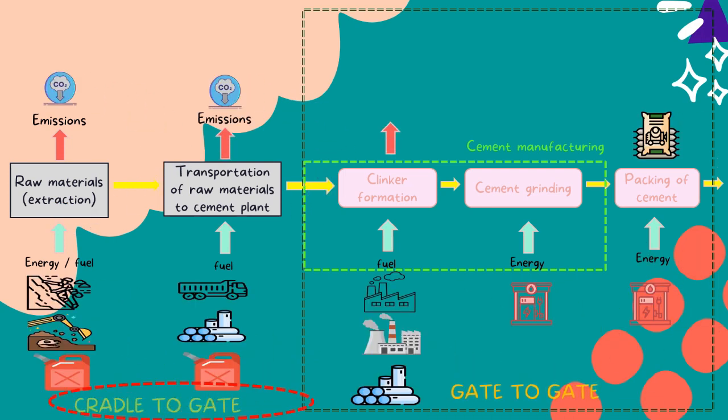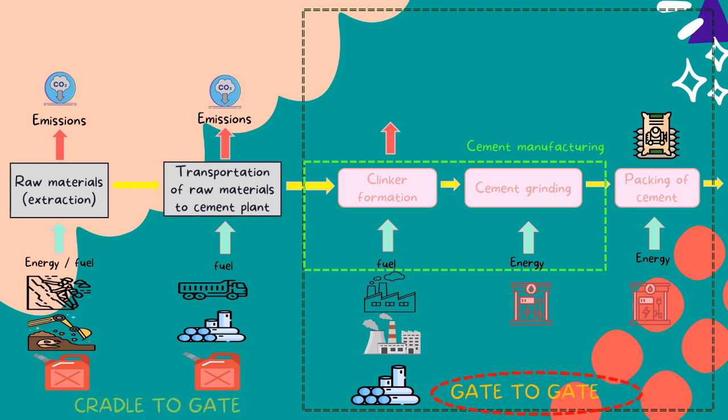The components of cement production are divided into two. First is cradle to gate, and second is gate to gate. In cradle to gate, the process involved is extraction of raw materials, and transportation of raw materials to the cement plant. During this process, it involves use of energy and fuel to run the machines, and we know that when we use machines, they produce emissions such as carbon dioxide.